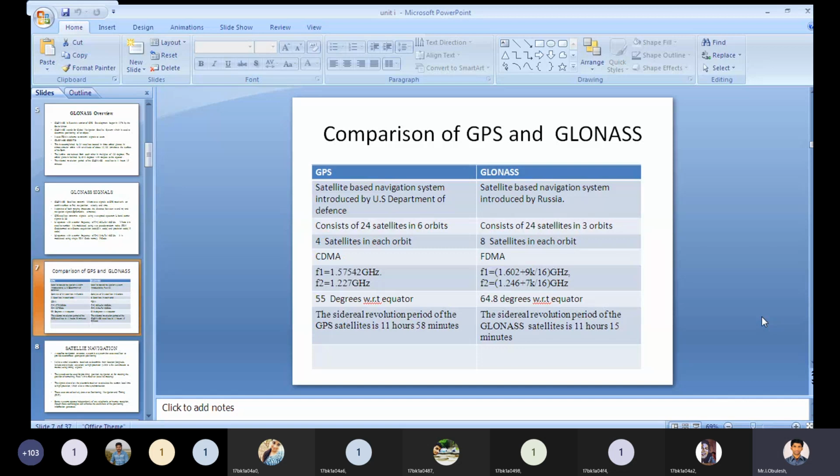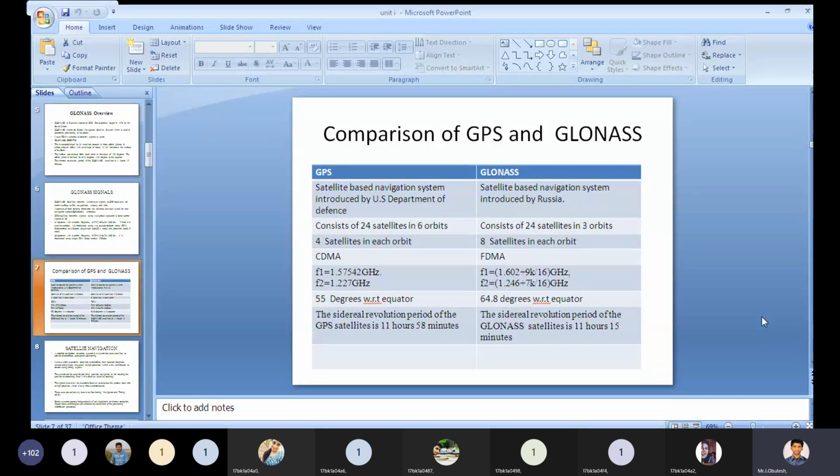Coming to the GLONASS, the L1 and L2 operate with carrier frequencies: f1 is 1.602 plus 9k divided by 16 gigahertz, and f2 is 1.246 plus 7k divided by 16 gigahertz.